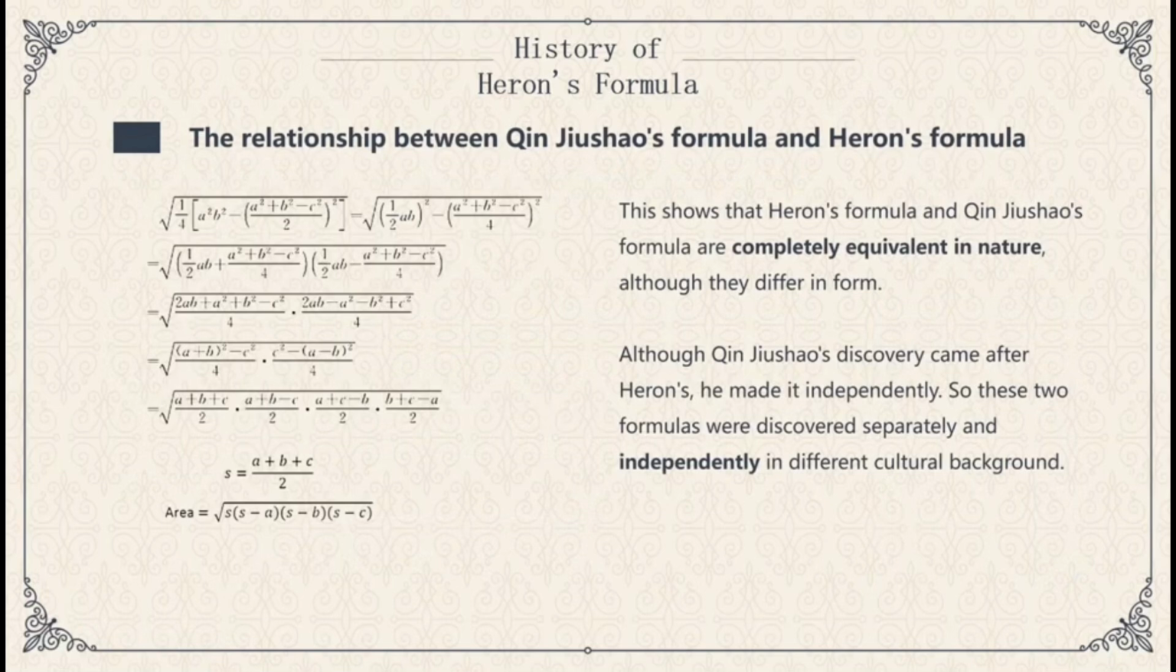So we can see Qin Jiushao's formula and Heron's formula are different in form, but by analyzing the conversion process between these two formulas, we can find that they are completely equivalent in nature. Although Qin Jiushao's discovery came after Heron's, he made it independently. So these two formulas were discovered independently in different cultural backgrounds. In addition, the conversion process between these two formulas will be used in the lesson design of Part 3.